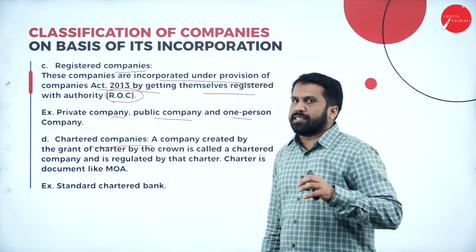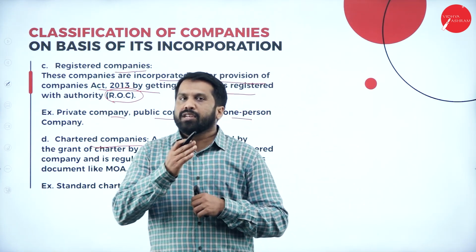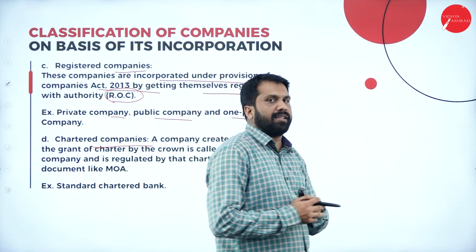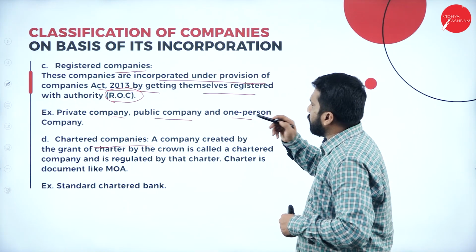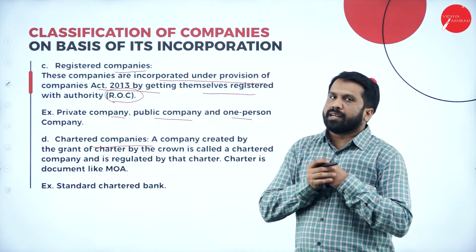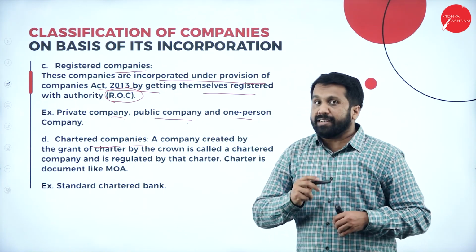As per ROC, there are certain rules, regulations and provisions you have to fulfill. Then you will be called a registered company. In that, you have types called one person company, private company, public company, all come under that. I will explain in detail what is private and what is public.